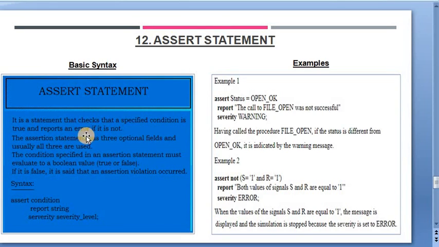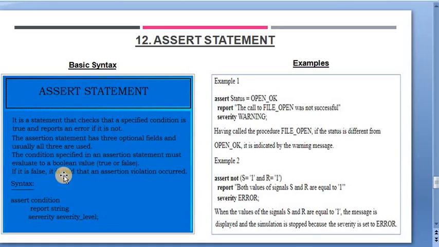So the main purpose of the assert statement is that it checks the condition whether that is true or false, and also it generates an output message which contains the error report.